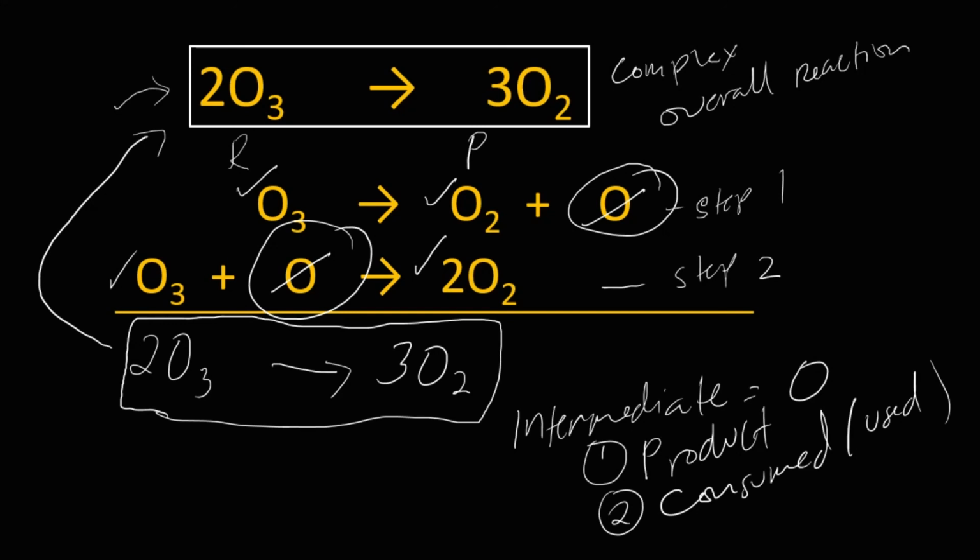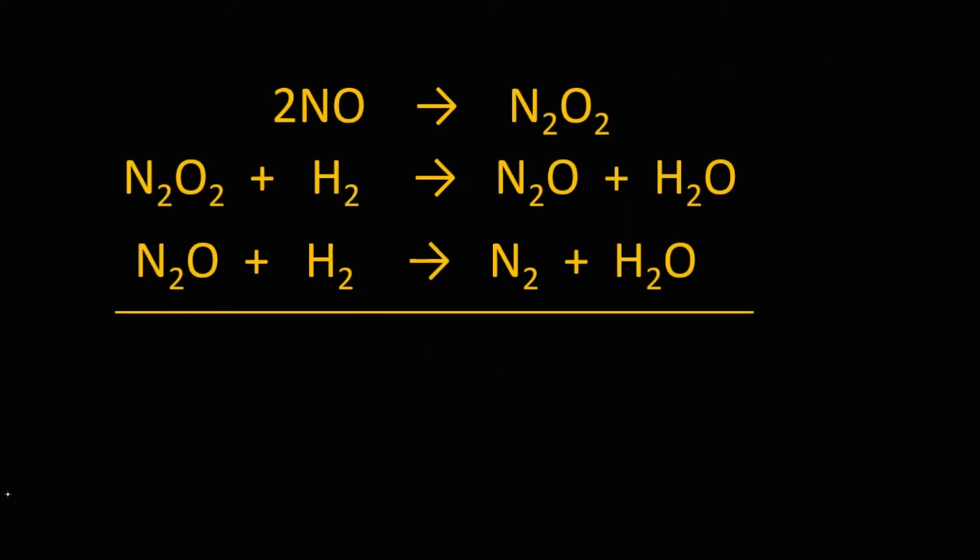Okay, another example. For example number 3, we have 3 different elementary steps: step 1, step 2, and step 3. As you can see, the overall or the complex reaction is not yet given, so we have to determine it by adding all these 3 elementary steps.